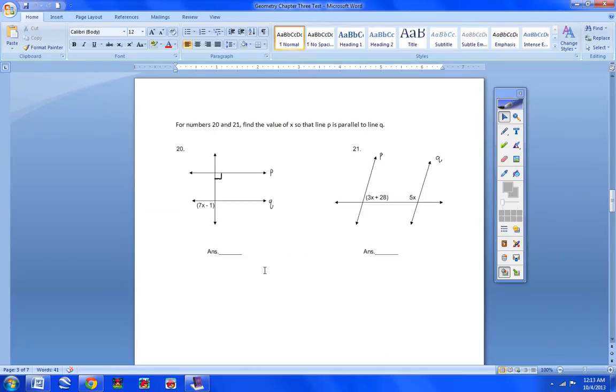Numbers 20 and 21. Now we're on page 4 of your test. Find the value of x so that line P is parallel to line Q. All right, find the value of x so that line P is parallel to line Q.